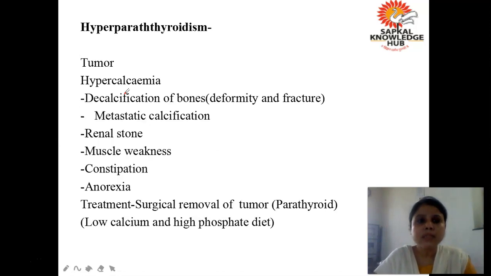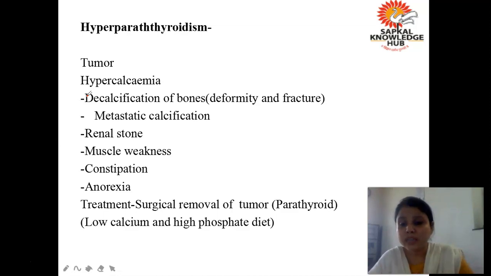Okay, next is hyperparathyroidism. What is hyperparathyroidism? Increase in the level of parathormone. Okay, so whenever there is an increase in the level of parathormone, it means what? The calcium level will increase. Then all of you know that calcium is a very important factor for the clotting of blood. So there will be, or you can say there is, hardening.